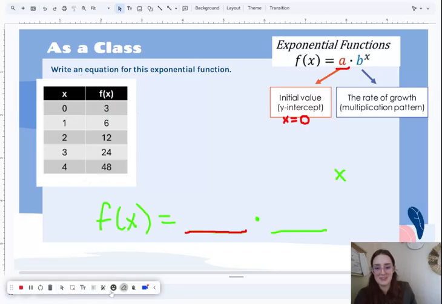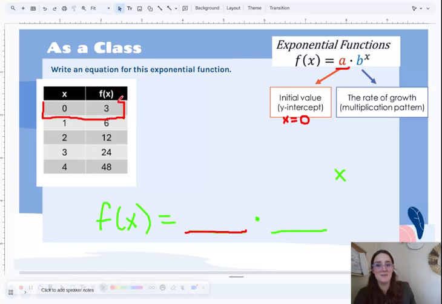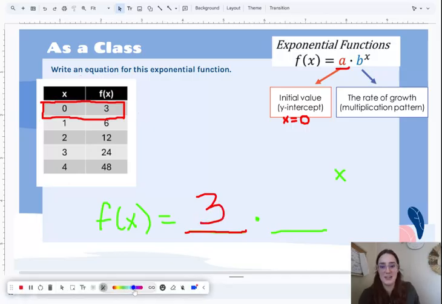I'm assuming you guys are doing it. This is a recording, so I'm not sure. But when x equals 0, that's right here, y is going to be 3. So that's it. We just plug in 3. Boom. All right.